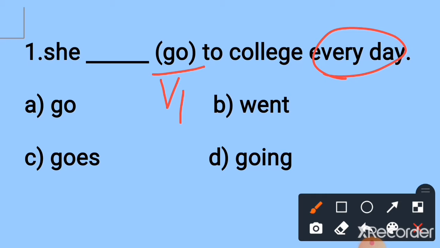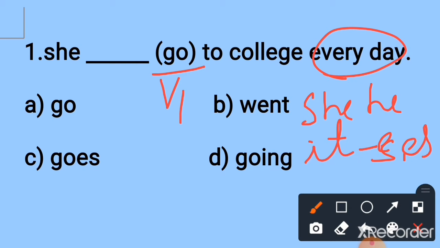In simple present tense, for he, she, it we have to add s or es to the verb form. Here we have to add s or es. So here, go means we have to add es: goes. Which one is the correct answer? Option C is the correct answer. She goes to college every day.